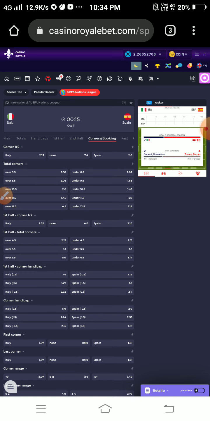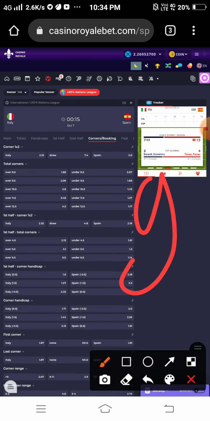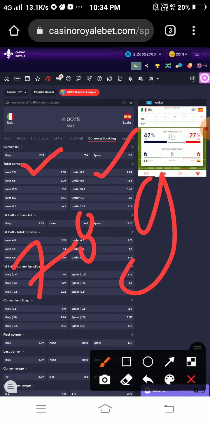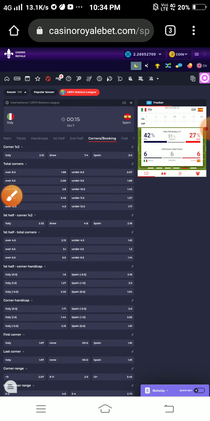If you think the total corners will be 9 in this match, then you can place a bet on over 8.5. Or if you think there will be under 7 or 8 corners in this match, you can say under 8.5. You will get 2.07 odds. So like this we can place bets on these events. It is pretty simple to place a bet.